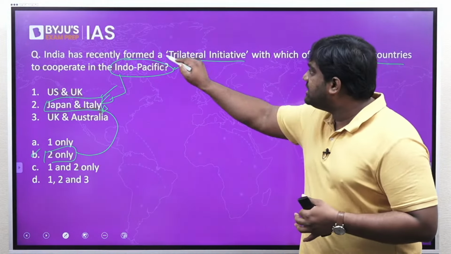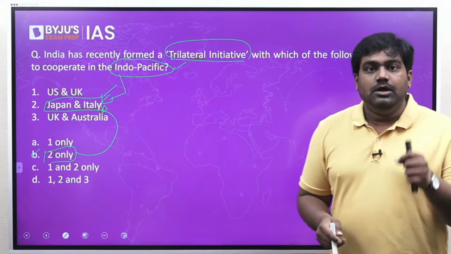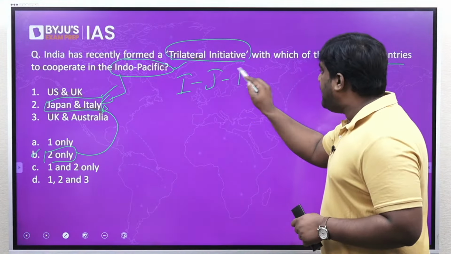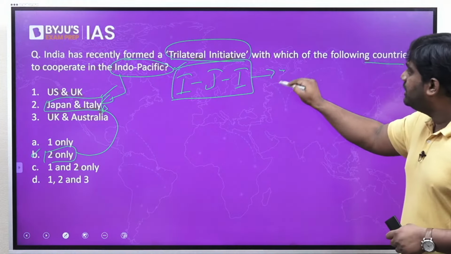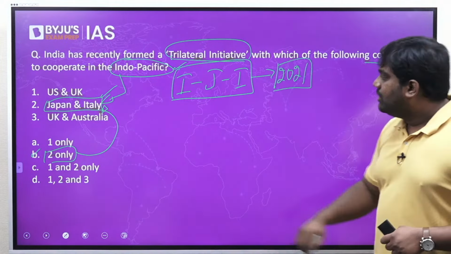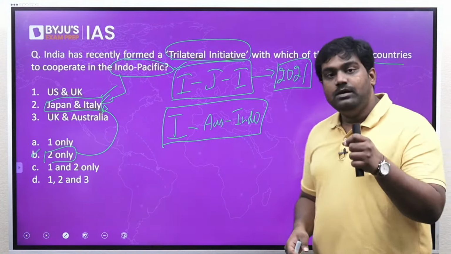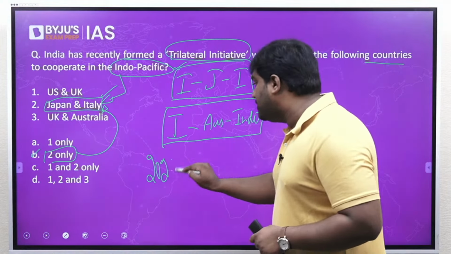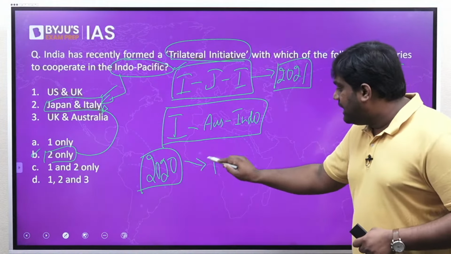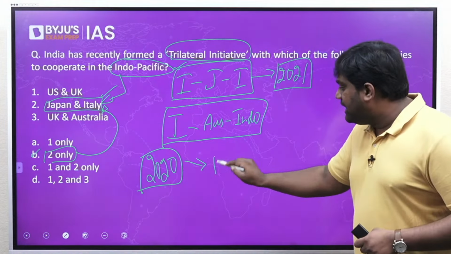countries, and recently it has formed few trilateral initiatives. One such initiative was with Japan and Italy that was formed last year. We have formed a similar trilateral initiative with Australia and Indonesia as well. India, Australia and Indonesia have also formed a trilateral to focus on maritime security in the Indo-Pacific. Then the previous year, that's in 2020, India, France and Australia also had formed a maritime trilateral initiative.